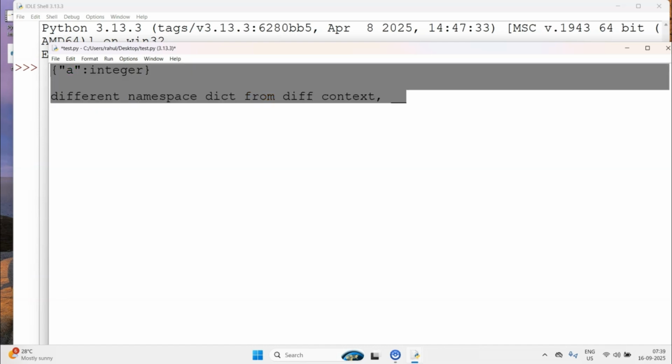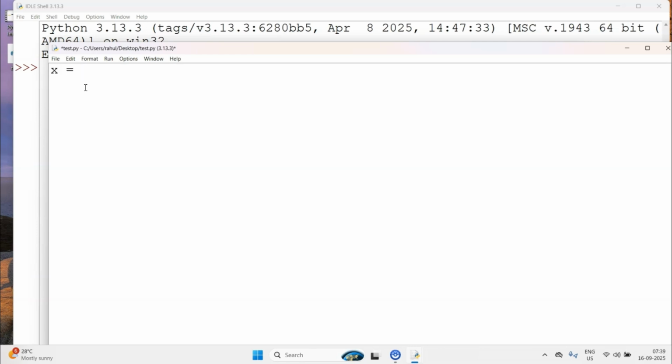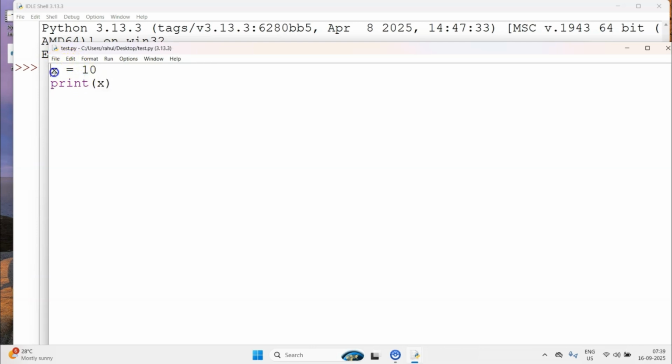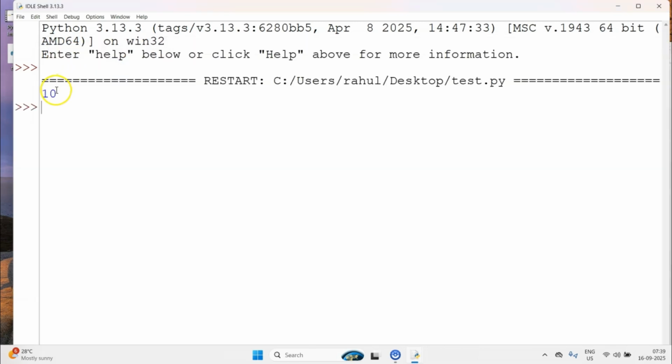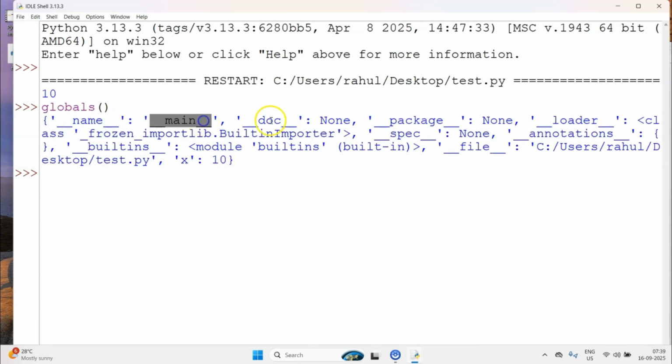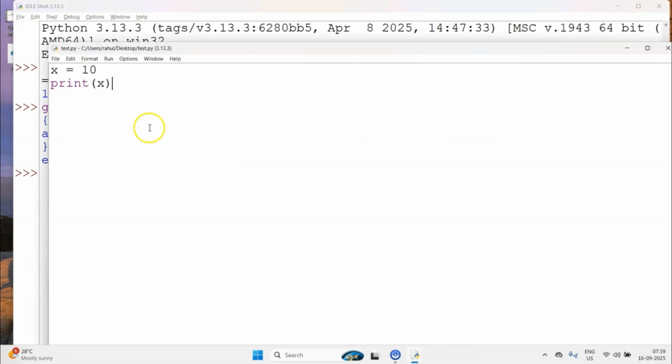So let's say I define a variable x equal to 10, and I just print x. Now the question is, how does Python know that this is the x we are referring to? This x is coming from the global namespace. If I run this, it will obviously print 10, but where is it coming from? Let me print globals here. It will be a mapping, not giant here because our program is very small, but you see there are some pre-built keys which are stored, and more importantly a new key-value pair has been stored, which is x, mapping to 10.